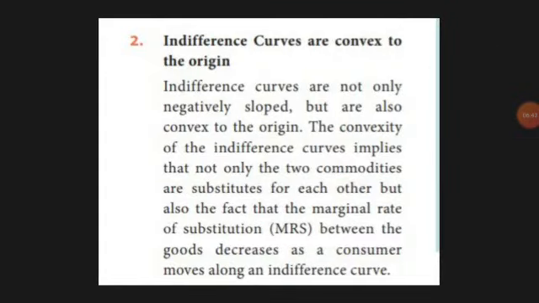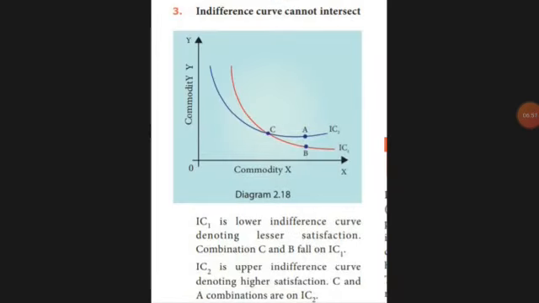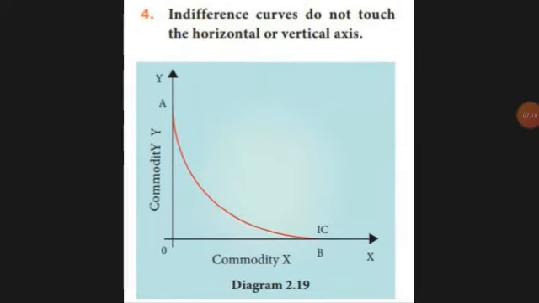Next, indifference curves are convex to the origin. Convex to the origin means if I get lesser satisfaction, the curve will come down. If I have more satisfaction, the curve will go up. You can see in the diagram here, at point B, that red color line is coming down. If I am getting lesser satisfaction, the curve will come down. If I have more satisfaction, that blue color line will go up. So according to your satisfaction, the curve will go up or down.